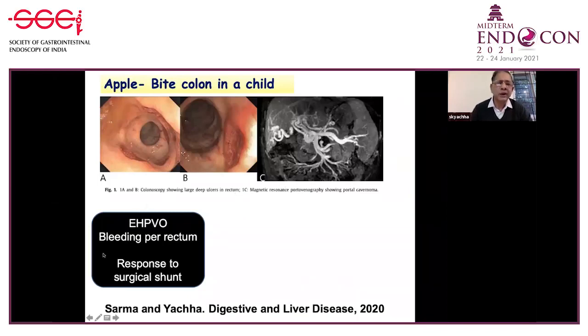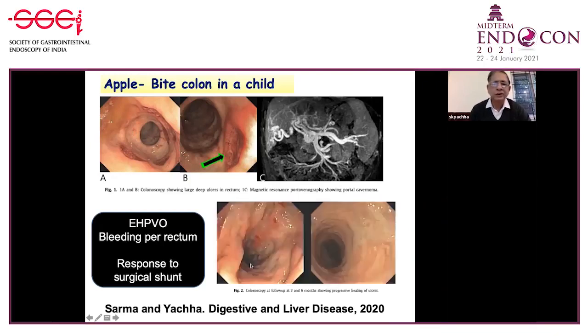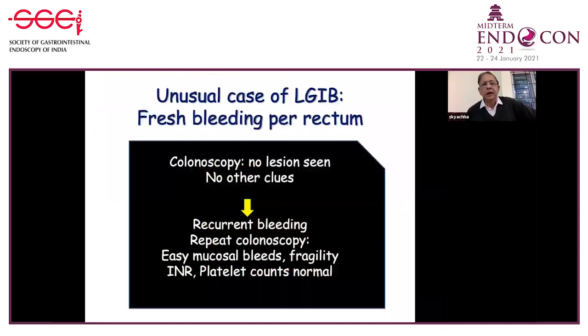Here, the child has EHPVO with bleeding per rectum, and we can see on colonoscopy an apple bite colon in a child. And this is MRPV, magnetic resonance portovenography, showing a cavernoma. As the child was not responding to medical therapy, shunt surgery was done. At 3 months and 6 months down the line, there was absolute clearance. The ulcer had disappeared.